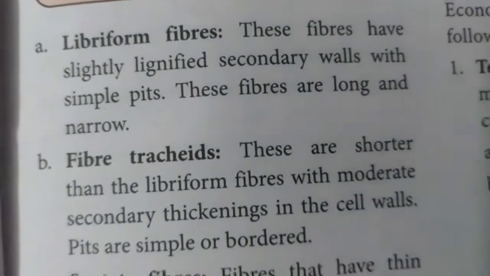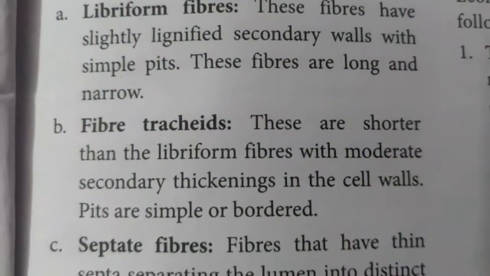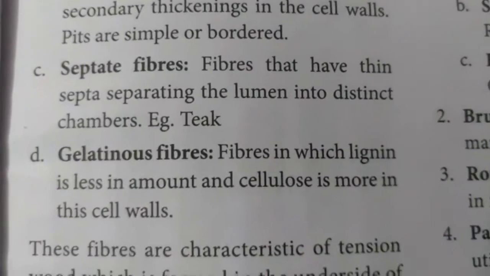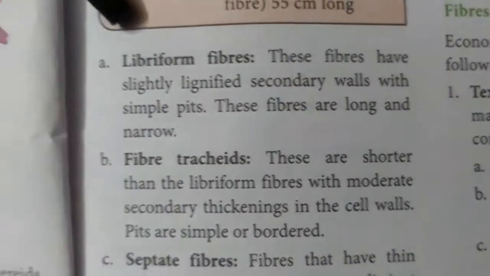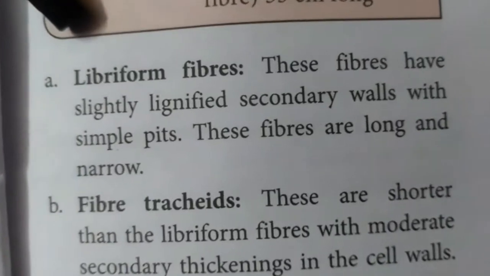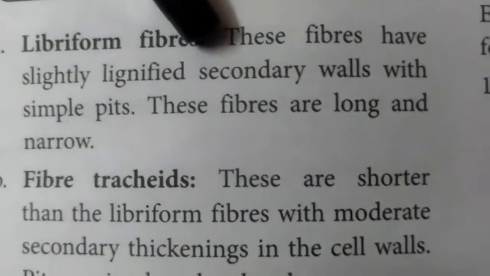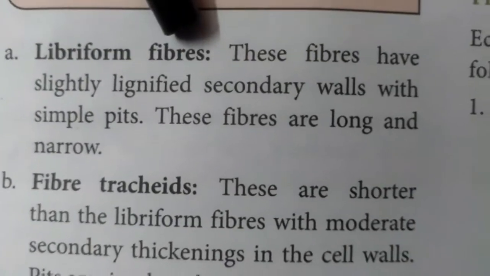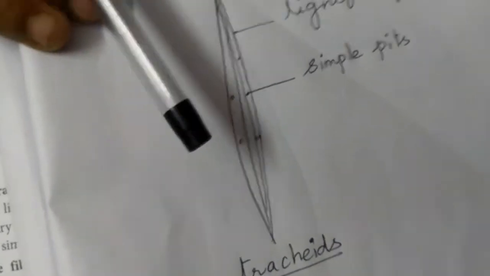So these fibers are of four types. One is libriform fiber, fiber tracheids, septate fiber, and gelatinous fiber. The first type of fiber is a libriform fiber. These fibers have slightly lignified secondary walls. So the secondary walls are not so thick in nature. They are slightly lignified secondary walls.